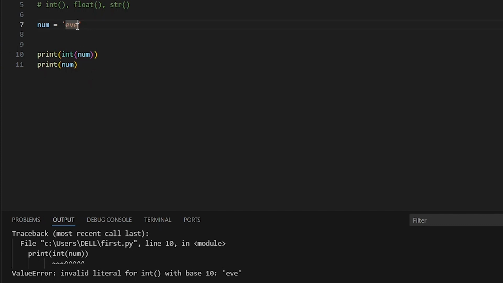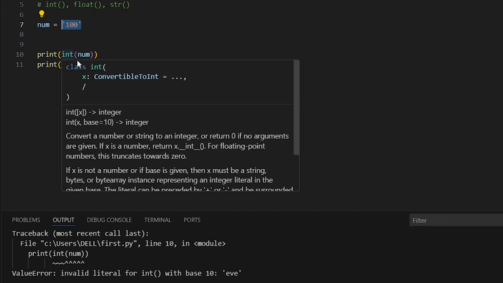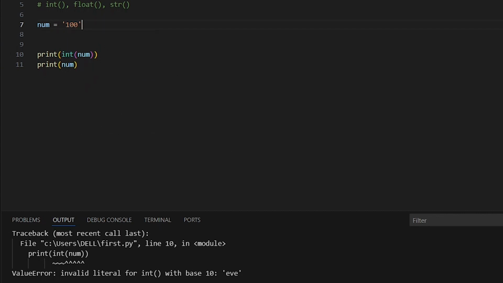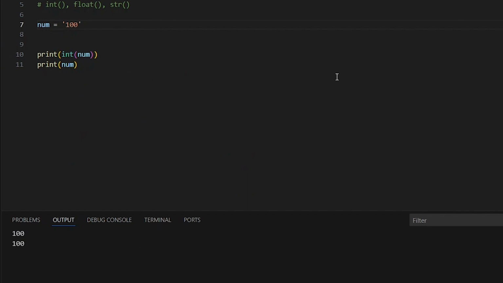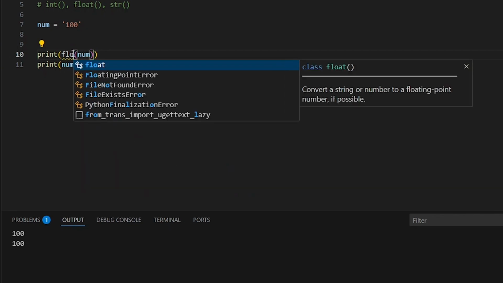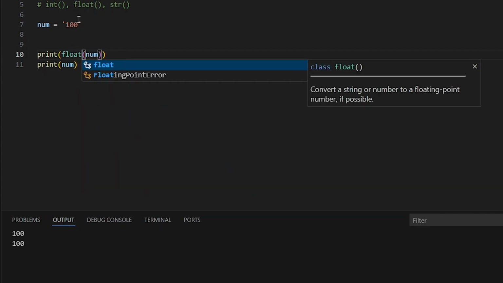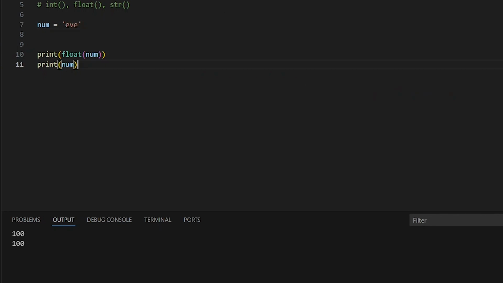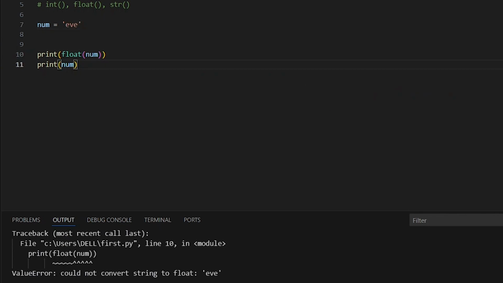But if I have something like this, the characters that make up this string are numeric, so I can easily convert it to an integer. So if I run it, it will work very well. But if I have letters inside of the quote and I try to convert it to int or float, it is not going to work. So let's try it out with the float. This is not going to work. I'm going to run into a problem.